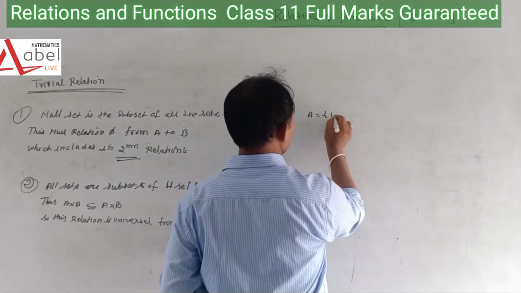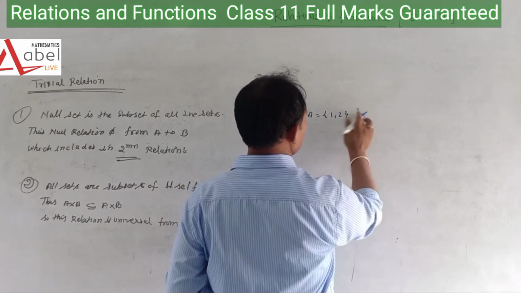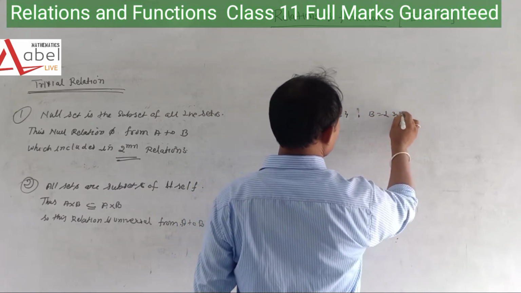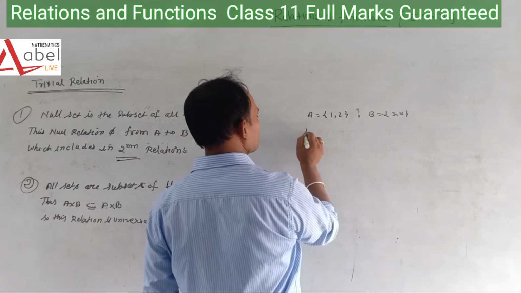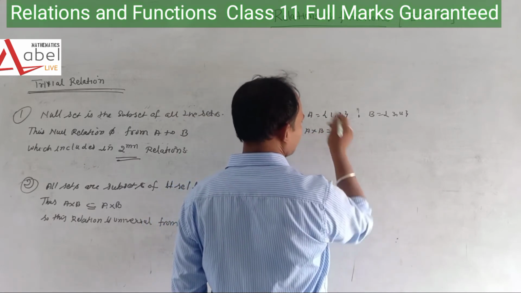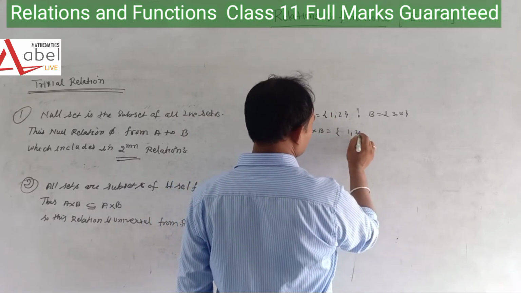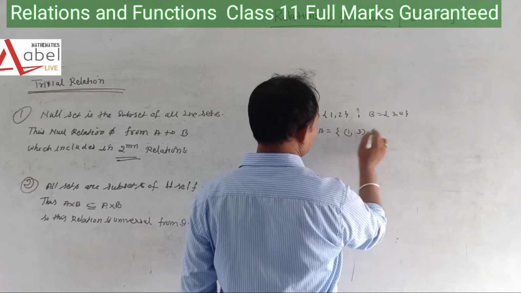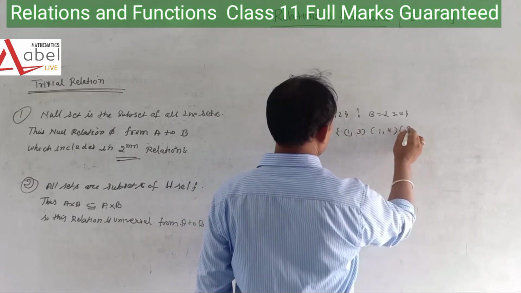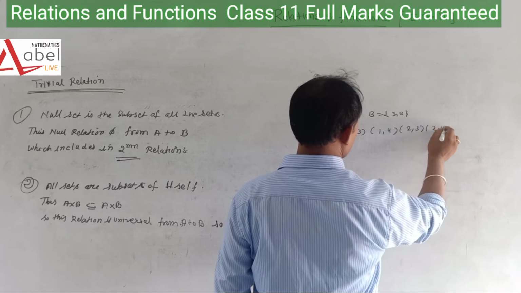Let A equal 1, 2 and B equal 3, 4, taking a random example. A cross B is (1, 3), (1, 4), (2, 3), (2, 4).